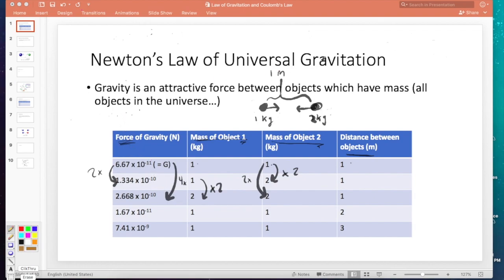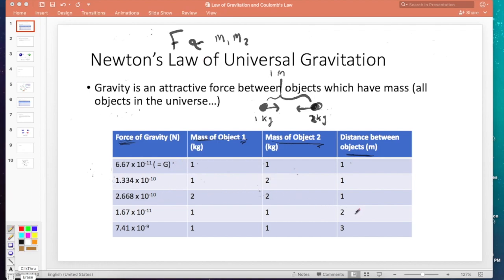So I think we have just shown that the force due to gravity is proportional to, remember, this little symbol here means proportional to, I can never draw it perfectly, is proportional to the masses of both objects, maybe the mass of object 1 and the mass of object 2. If we double one of these, the force is going to double. If we double the other one, the force is going to double. If we double both of them, 2 times 2, the force is going to quadruple. That's exactly what we've shown. So interesting. We're kind of working our way to finding a mathematical model of the force due to gravity just by looking at some data.